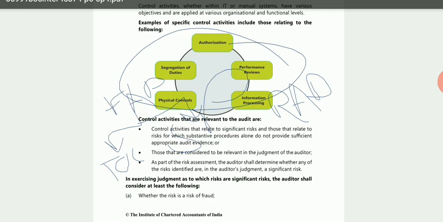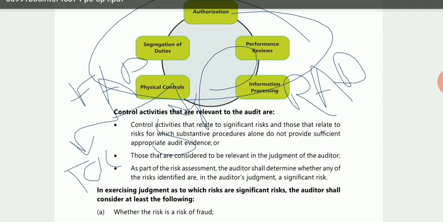So they are saying that the auditor has to check only those activities, first of all, that relate to significant risk. Then second point, those for which the auditor finds that by doing only the substantive procedure, he cannot obtain sufficient and appropriate audit evidence, or cannot reach a proper opinion. So if he finds that by doing only the substantive procedure he is not able to obtain sufficient and appropriate audit evidence, then he will move on to the next category, that is test of controls.